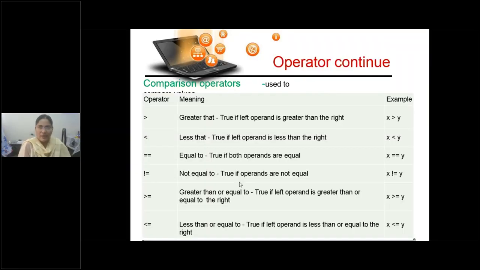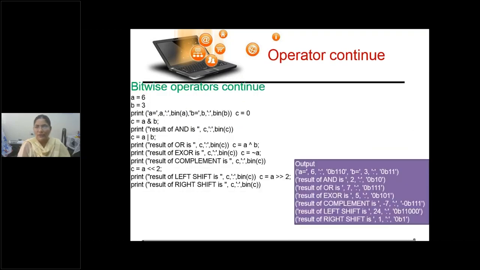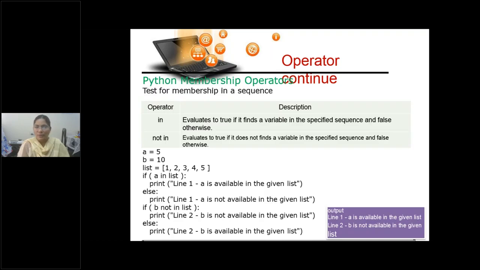So in the previous class, we discussed all the operators, all the data types in the Python programming language. Comparison operators, logical operators, which will result in either true or false, and even the bitwise operators we discussed. Now Python membership operators, in and not in, whether it belongs to or doesn't belong to, that also we discussed. As long as this condition is true, then that particular statement will be executed.